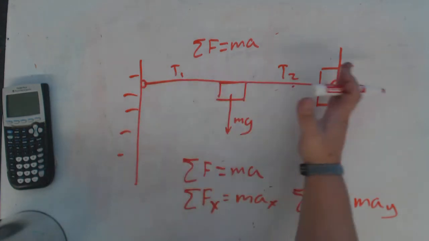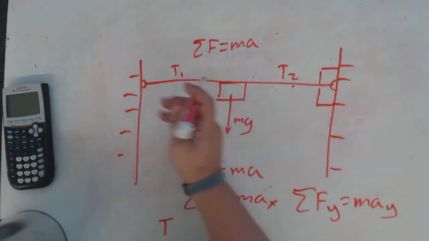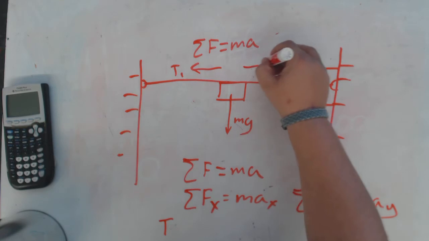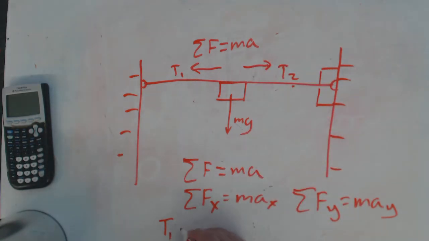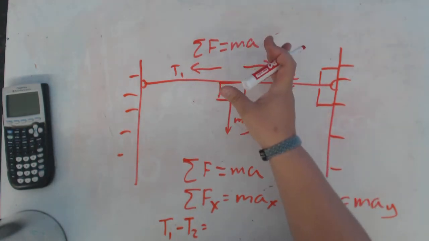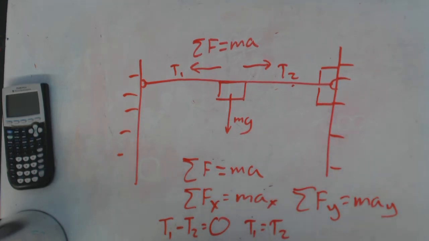Forces in the x, we're talking about in this direction. Well, I have a tension in this direction, and tension is the direction of the wire, pulling this way. And I have a tension pulling this way. So T1 minus T2 is equal to mass times acceleration in the x. Now, the block is being perfectly suspended. It's not accelerating, so that's equal to 0. I don't really have a problem here. I have T1 is equal to T2. There doesn't seem to be a problem here. This seems to be absolutely possible.